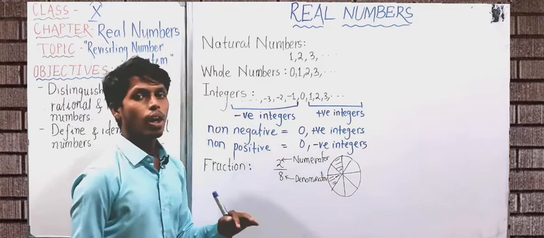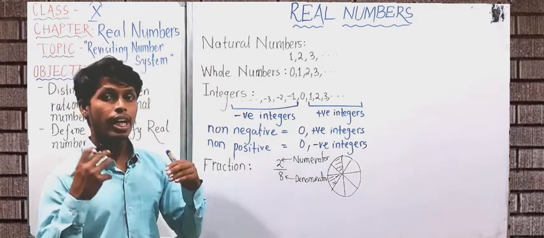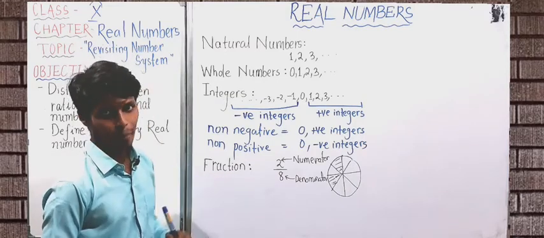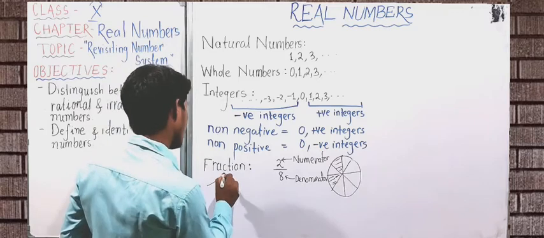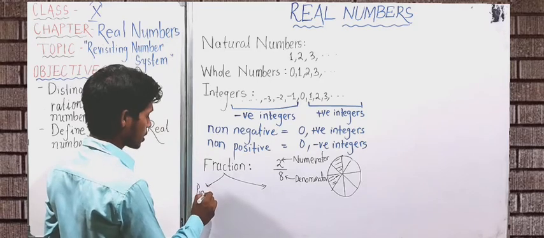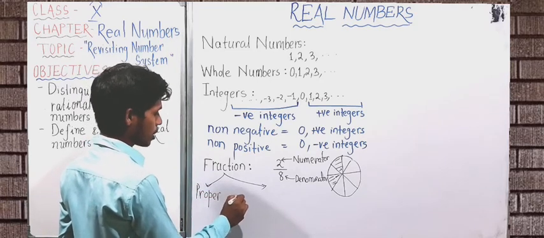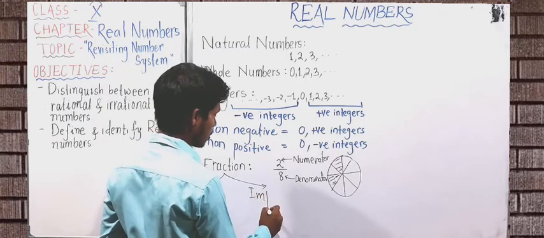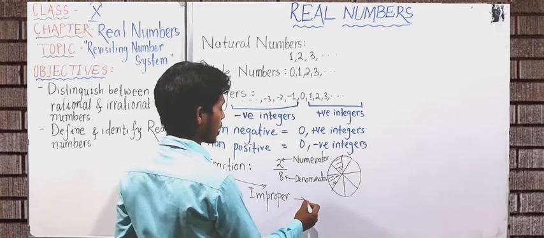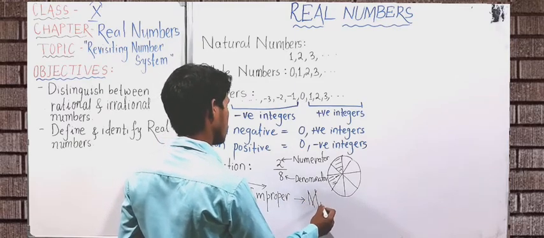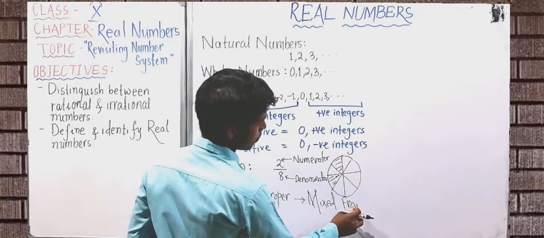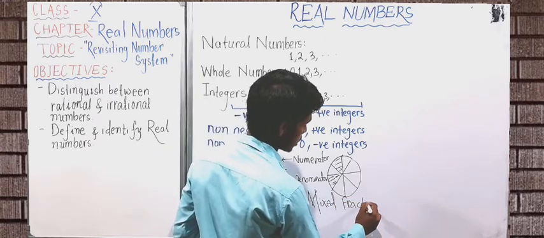Okay. So when a whole number is divided into some equal parts and some of those parts are taken, that is called fraction. This also can be divided into two types, that is proper fraction, another one is improper fraction. And again this improper fraction can also be written as mixed fraction. I hope you would be remembering now all those things.